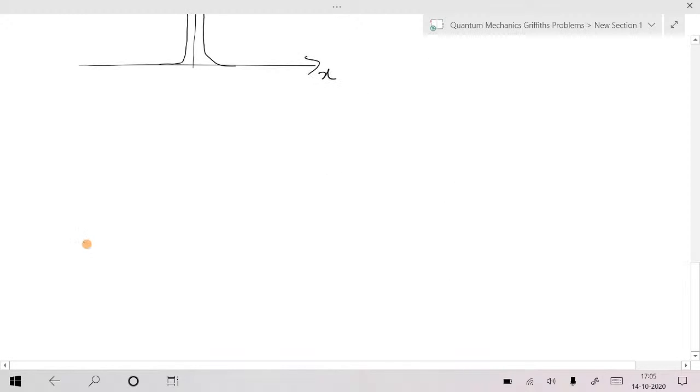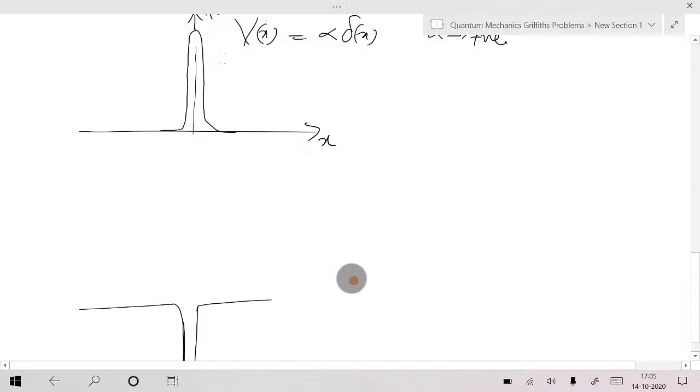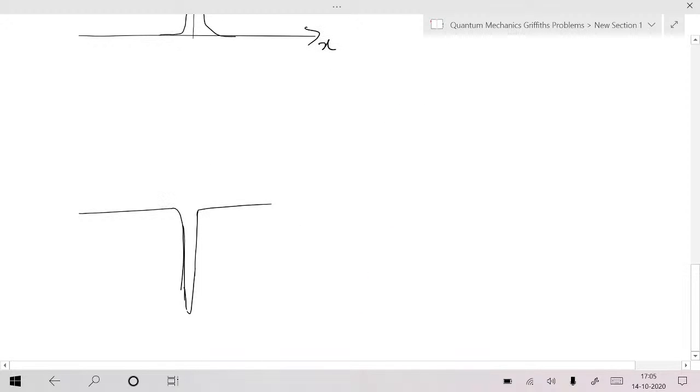And let me give one more potential: the Dirac delta well. We call the first one the Dirac delta barrier, and this one the Dirac delta well. Is that okay?